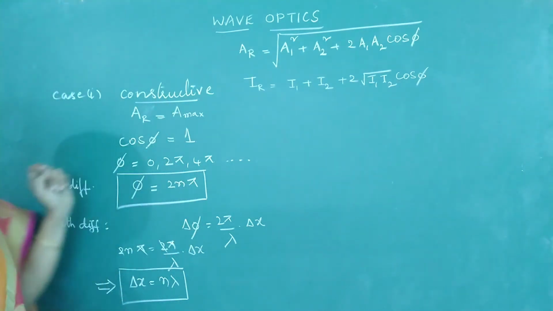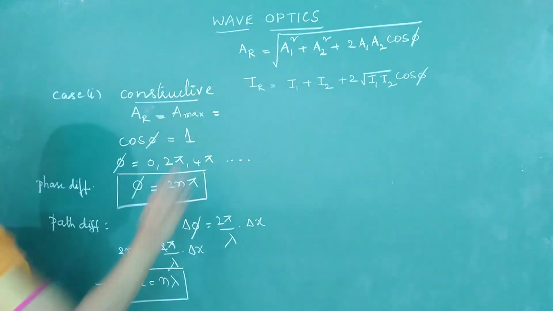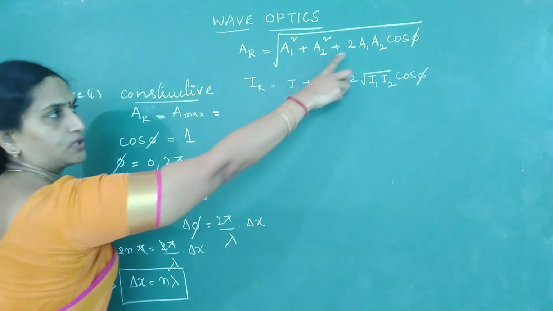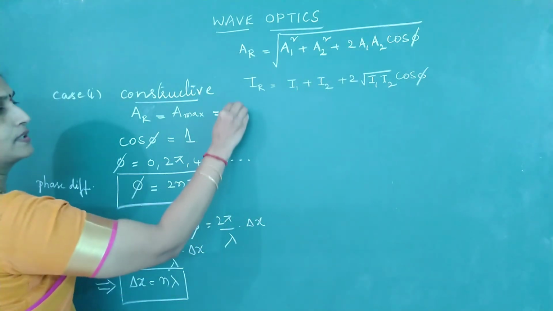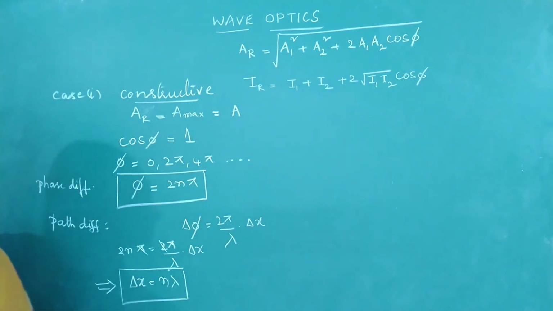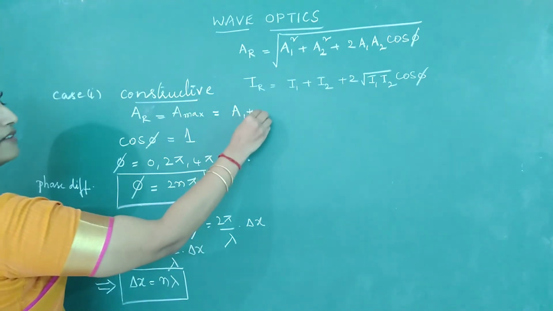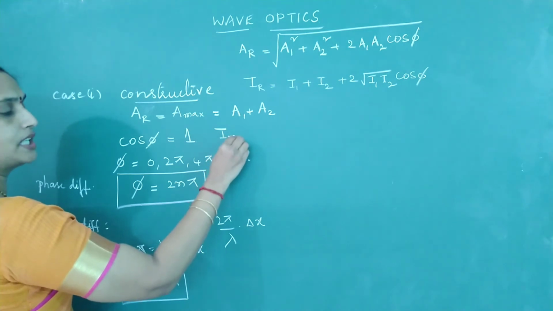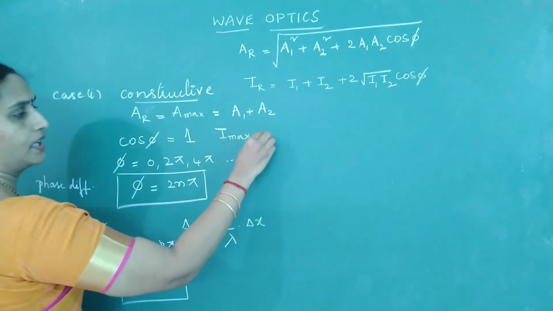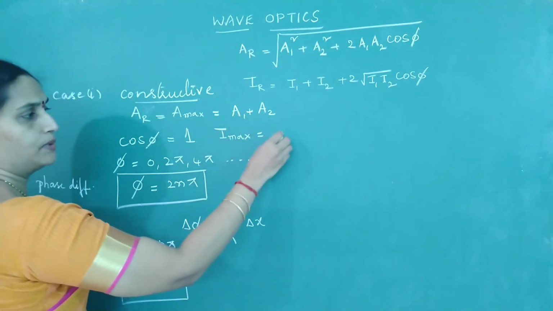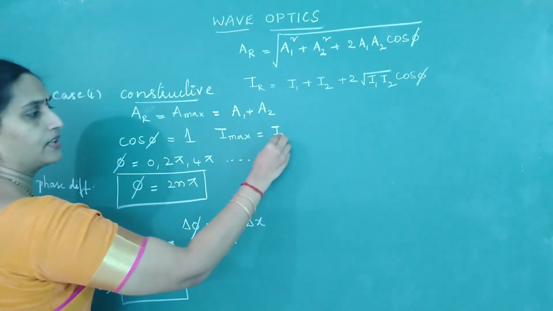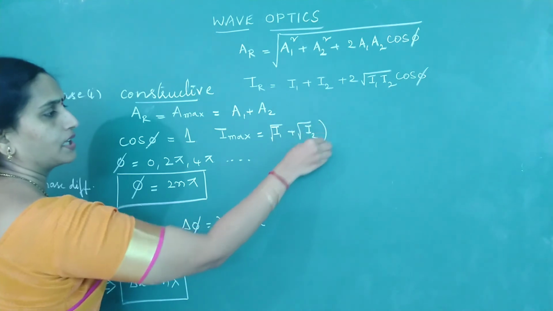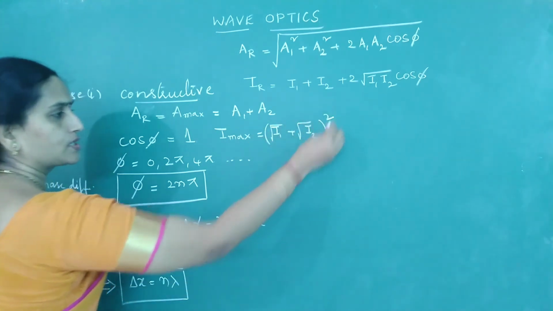Now what is the resultant amplitude? If cos phi becomes 1, maximum amplitude will be under root A1 square plus A2 square plus 2A1 A2. I can write it as A1 plus A2 whole square under root, that is nothing but A1 plus A2. Similarly, maximum intensity is root I1 plus root I2 whole square.